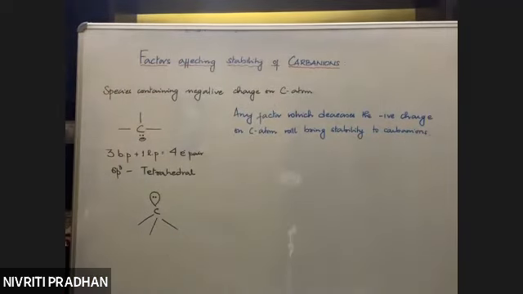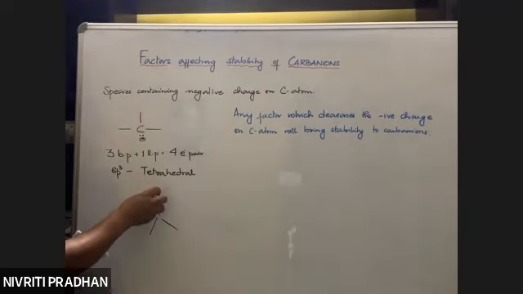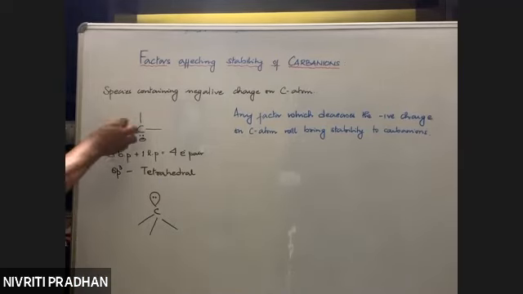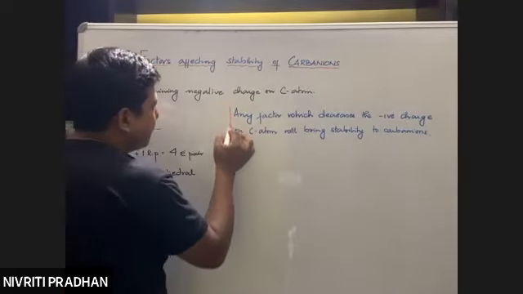This is the easiest explanation. We have a negative charge on the carbon atom, so any factor which reduces this negative charge will bring stability to carbanions.